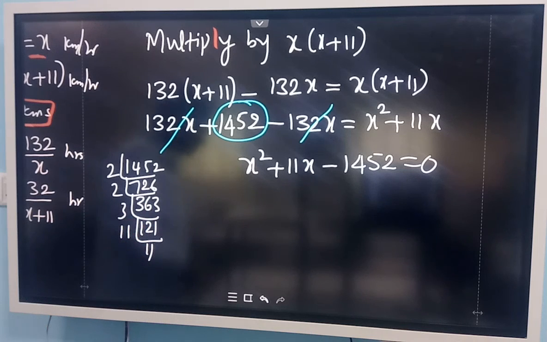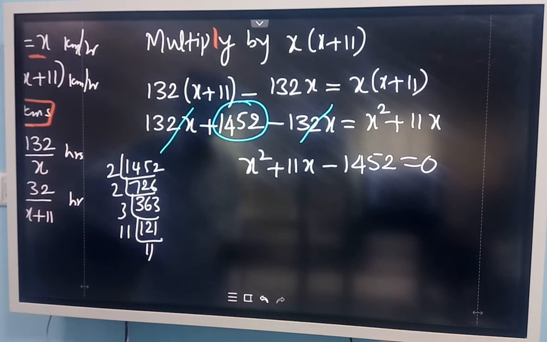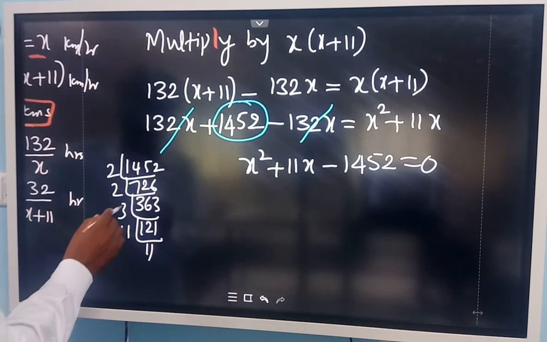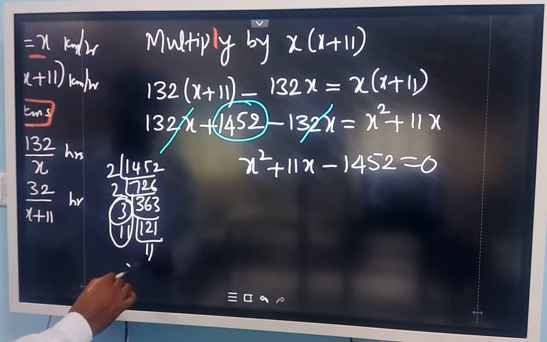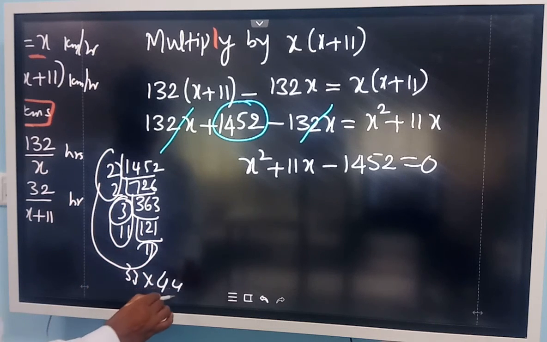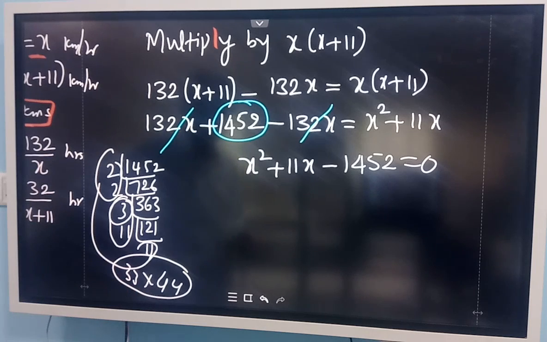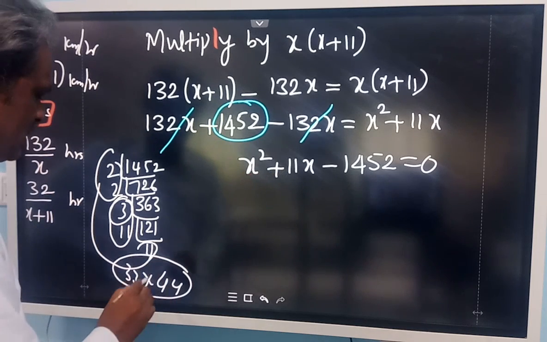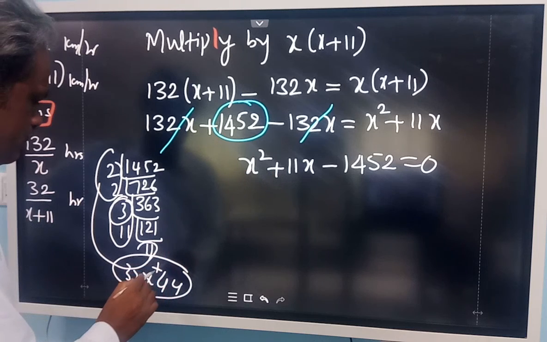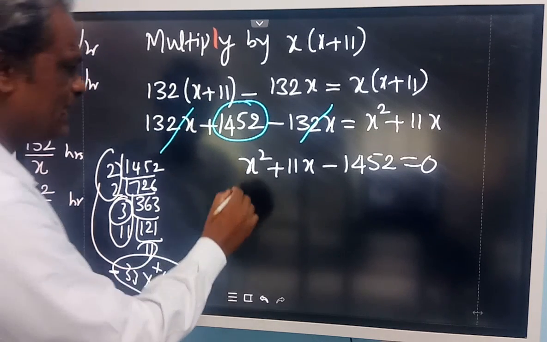So what are all the possible factors of this one? You can see now. What are the possible factors you see? 11 into 3, 33. I think this 4 into 11, 44. 44 minus 33 gives you 11. 44 and 33. We want plus 11, therefore put positive sign to 44 and negative sign to 33. So you can write like this.